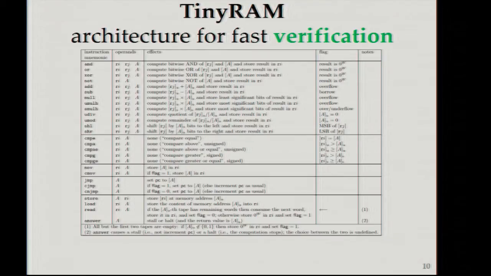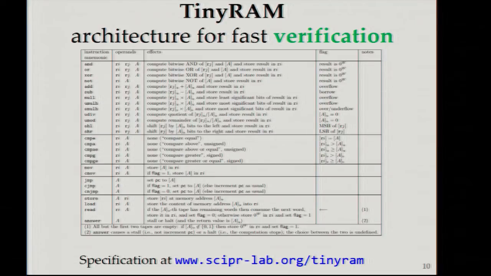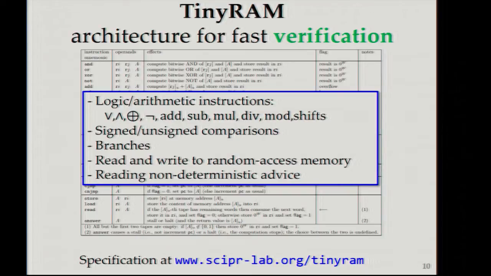TinyRAM is our new architecture that is specifically tailored for fast verification. The instruction set of TinyRAM is so simple that it fits in a single slide, and its specification is available online right now. TinyRAM has all the essential instructions for a useful architecture. For example, it has logical and arithmetic instructions, signed and unsigned comparisons and branches. It has instructions to read and write from random access memory. And it also supports reading non-deterministic advice for NP computations. So it seems like it fulfills our second criterion. It's really simple. But what about efficiency?